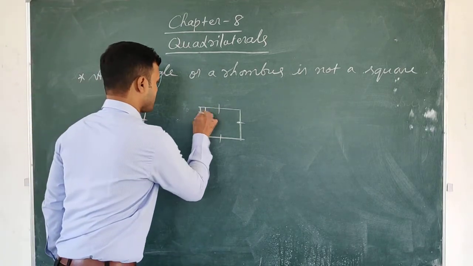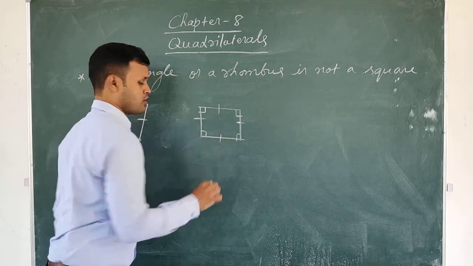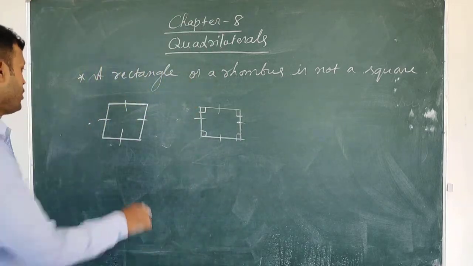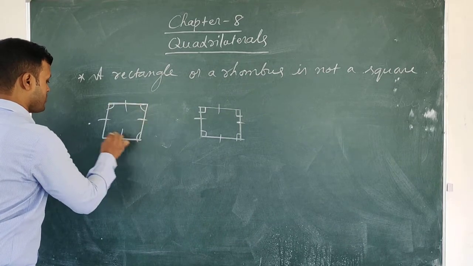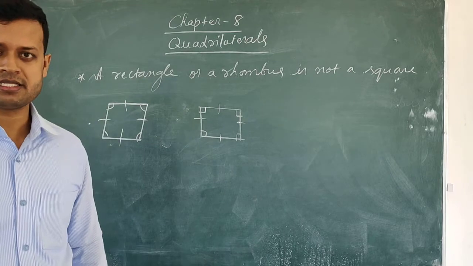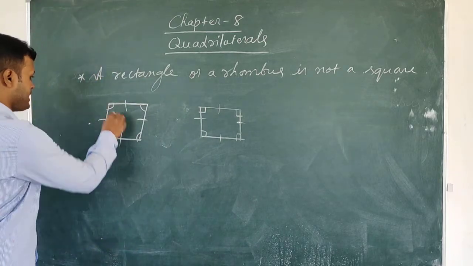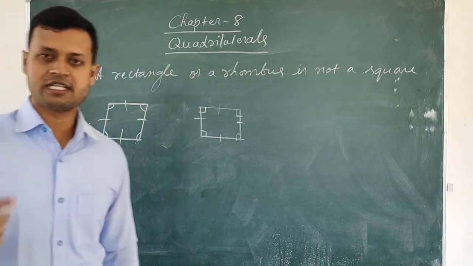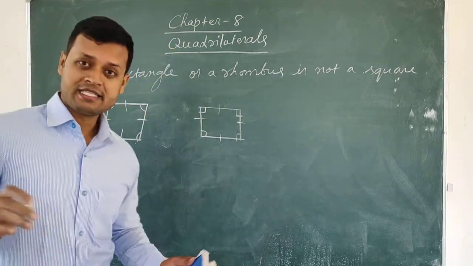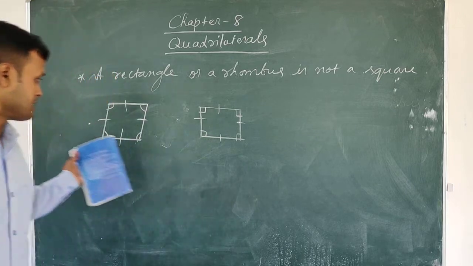All the angles of a square are equal to 90 degrees, isn't it? Are all the angles of a rhombus equal to 90 degrees? No. All the angles of a rhombus are not equal to 90 degrees because only the opposite angles are equal, just like in the case of a parallelogram. So we can see that the rhombus is not